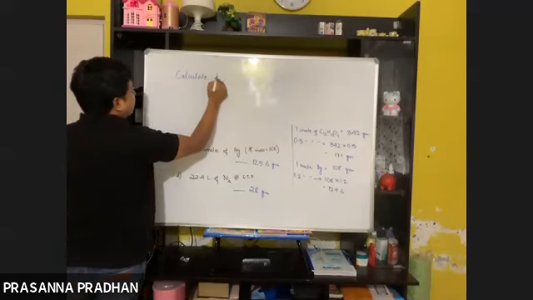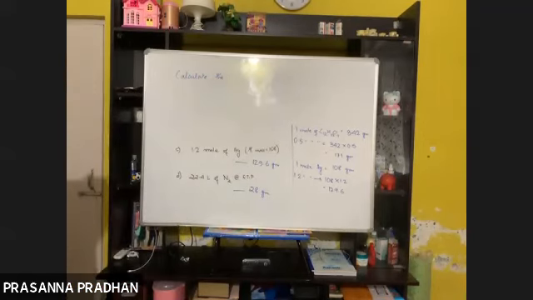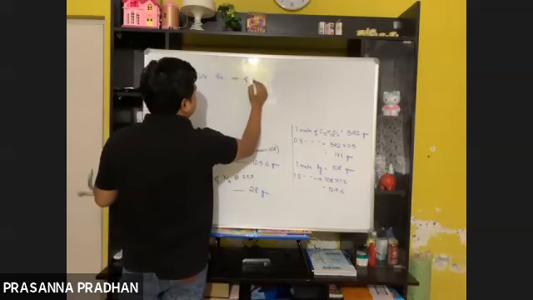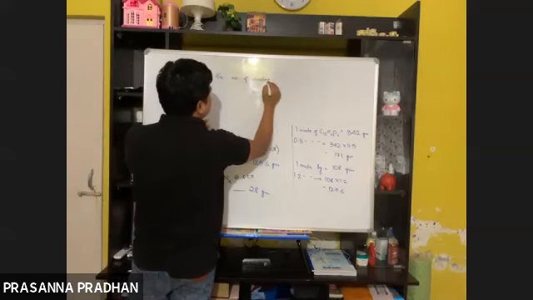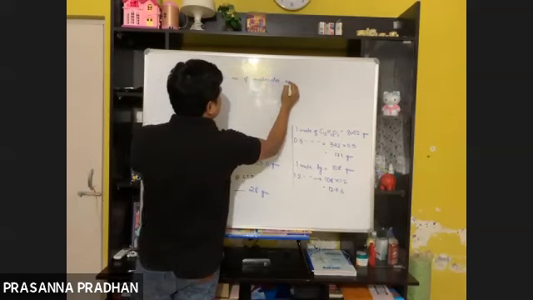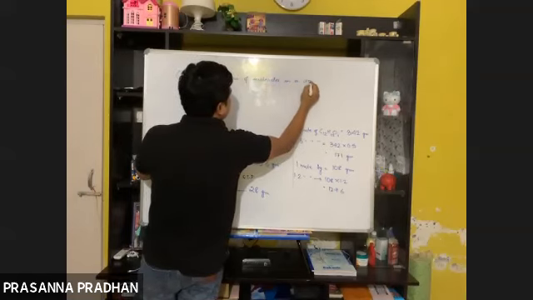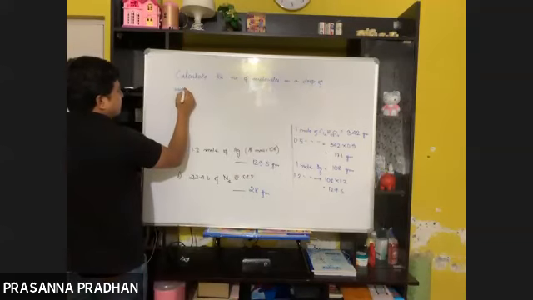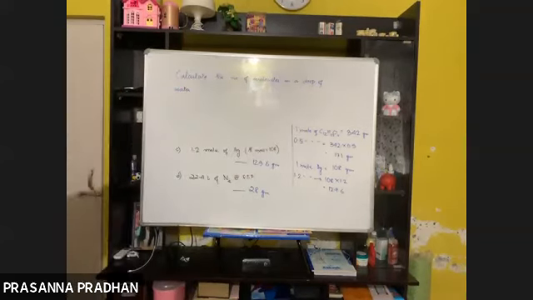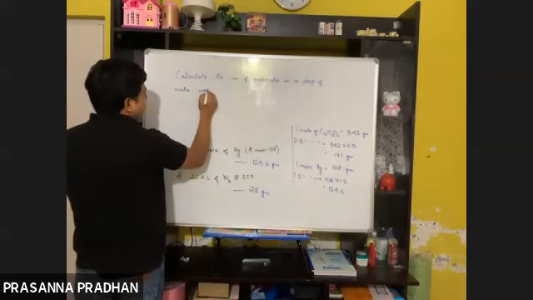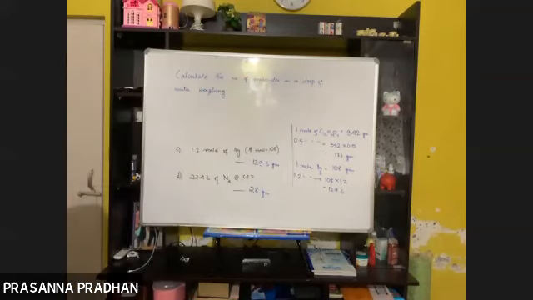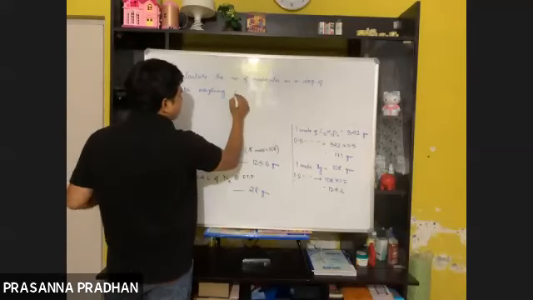Calculate the number of molecules in a drop of water weighing 0.05 gram.